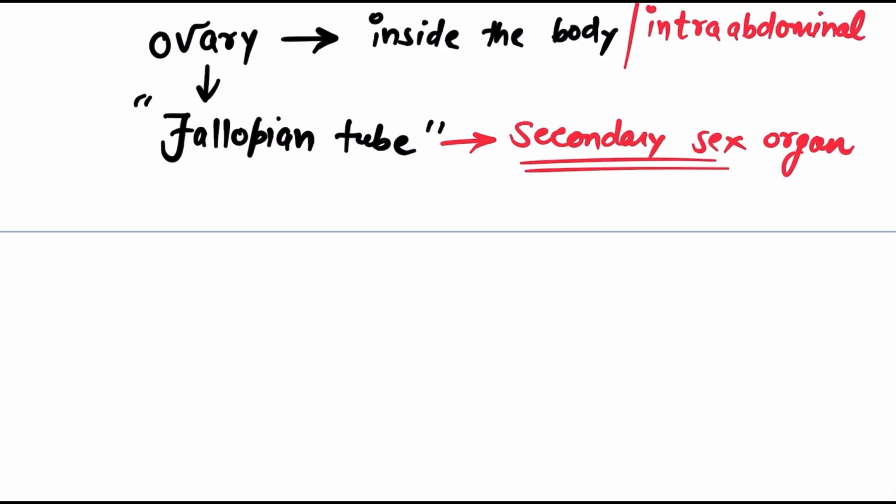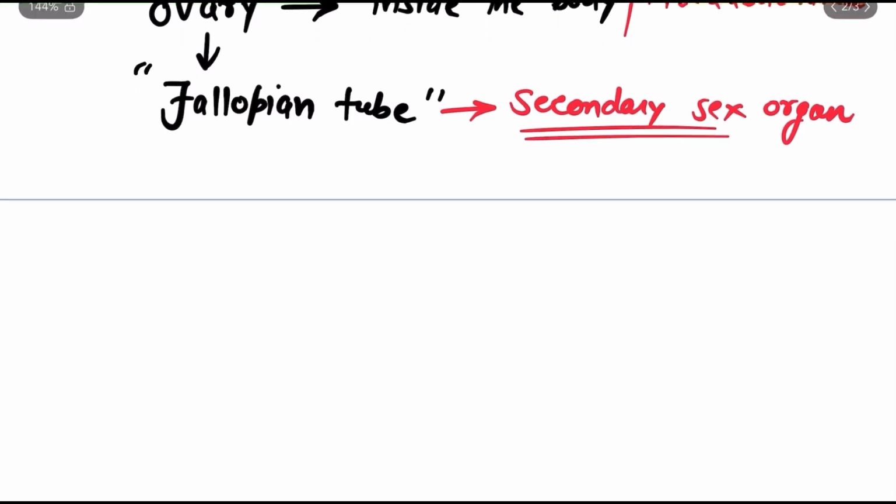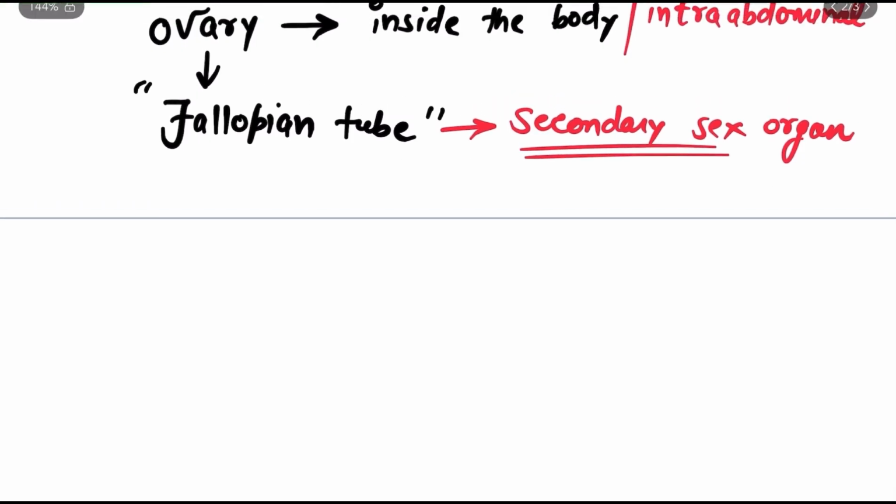So let's get started. Let's dive right into the structure of an ovary, how the process of formation of ovum takes place, and how the structure of the fallopian tube looks. Ovaries are almond shaped and are present in pair in a human female. So there are two ovaries, and we're going to study only one of them.